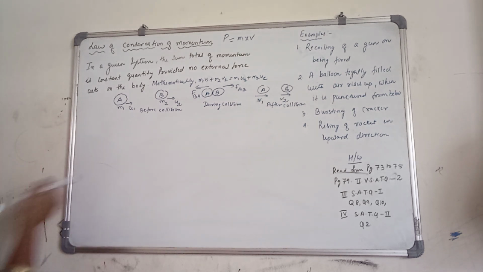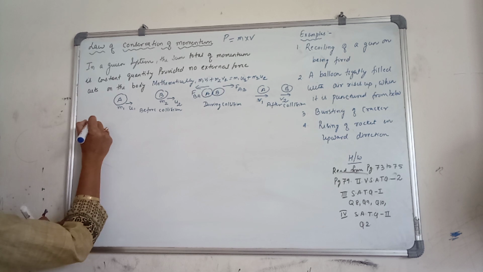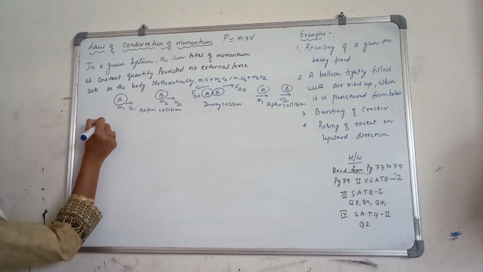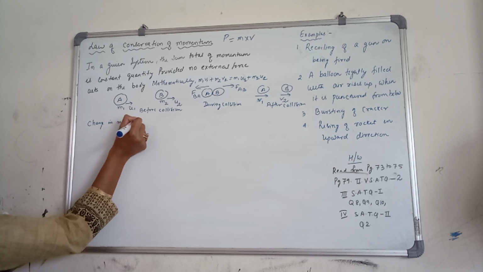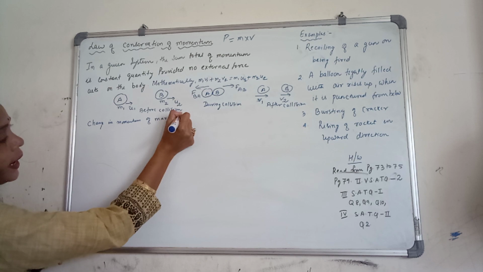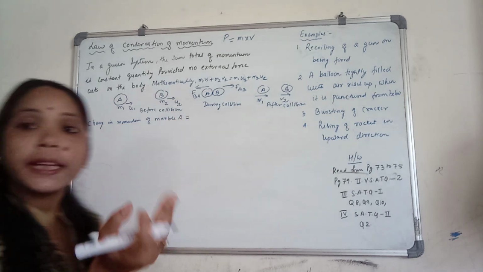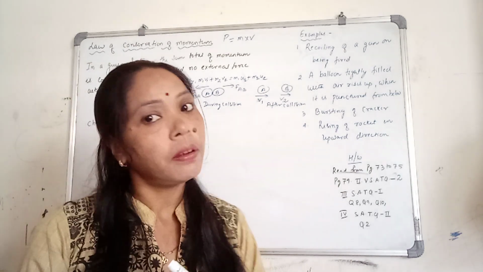Now write down the change in momentum for body A or marble A. Change in momentum of marble A is equal to final momentum minus initial momentum.